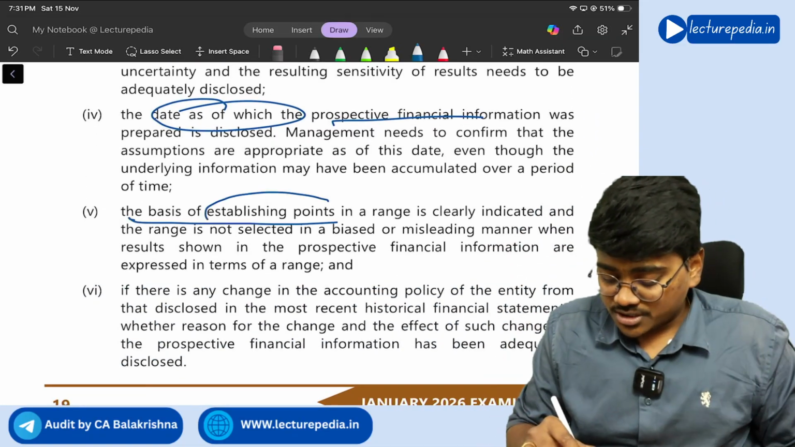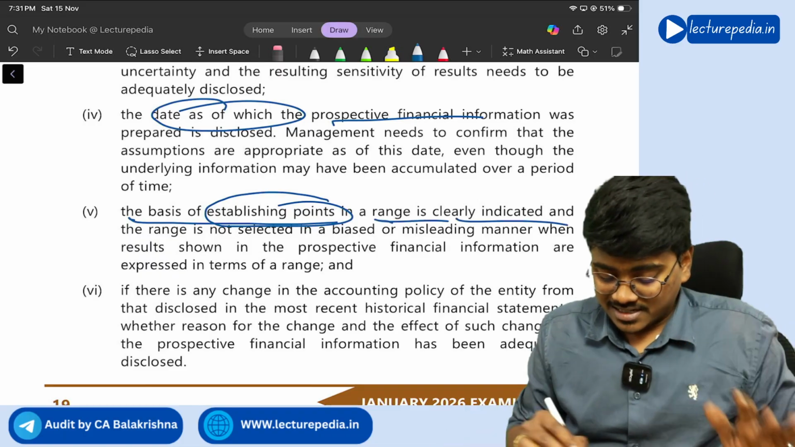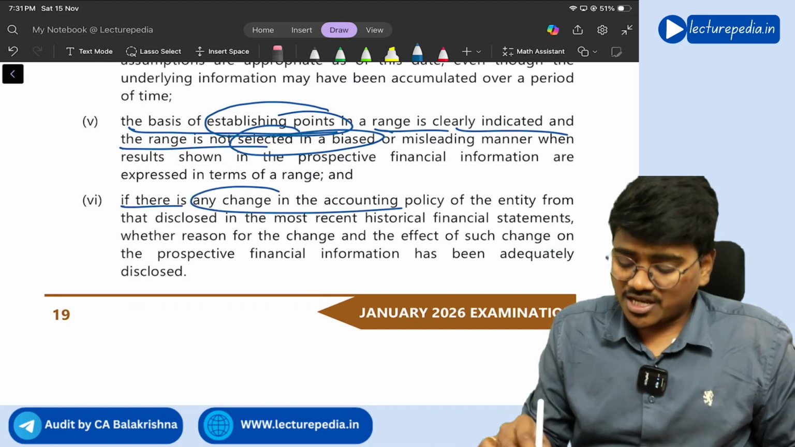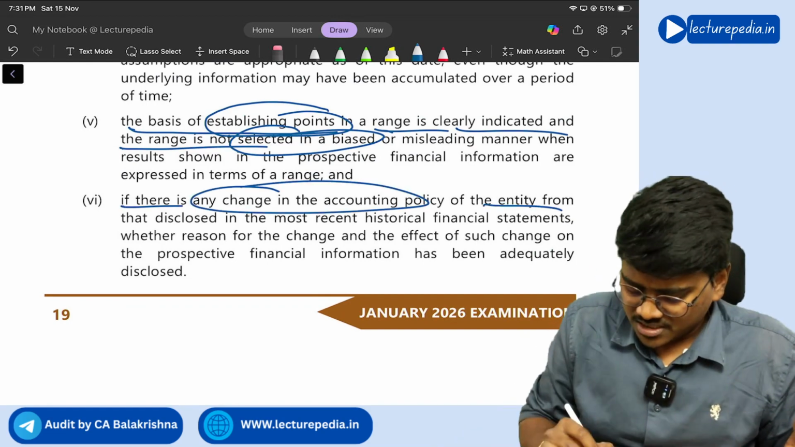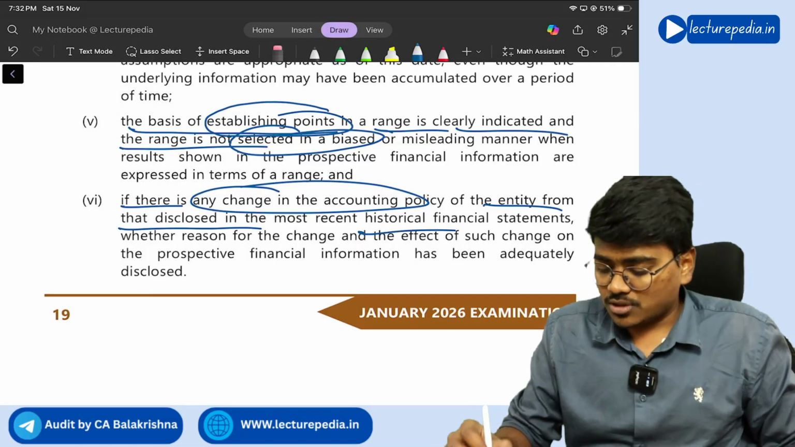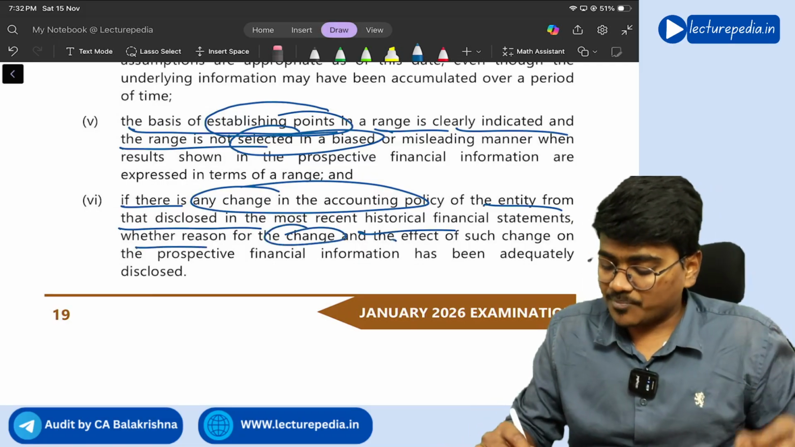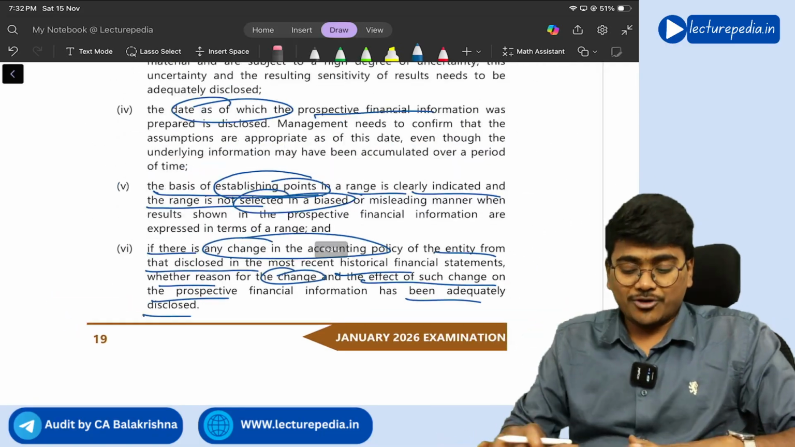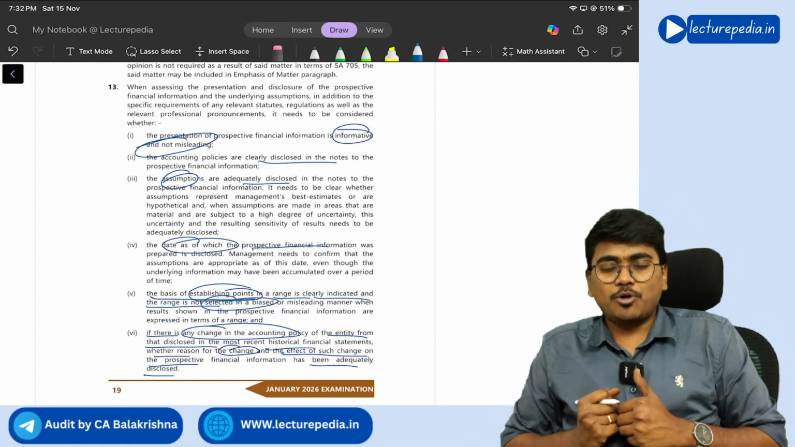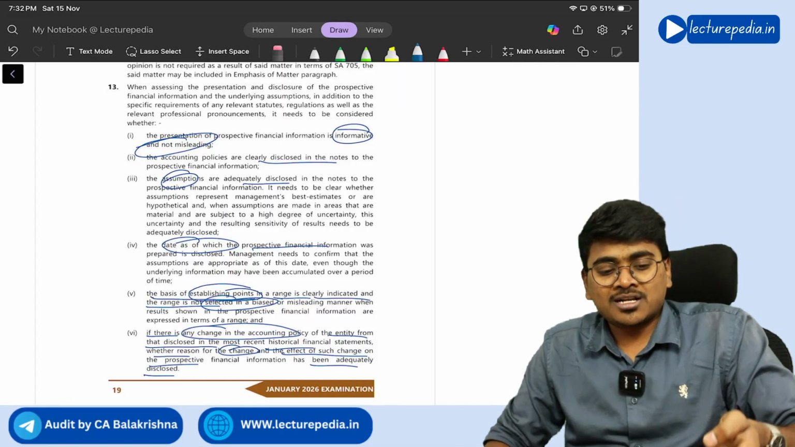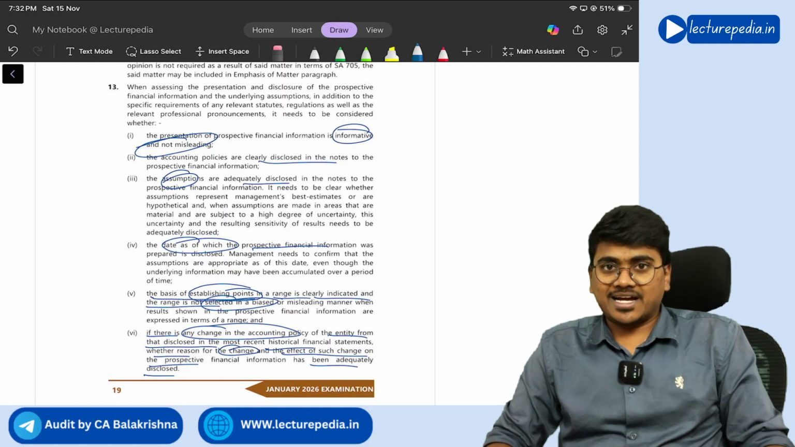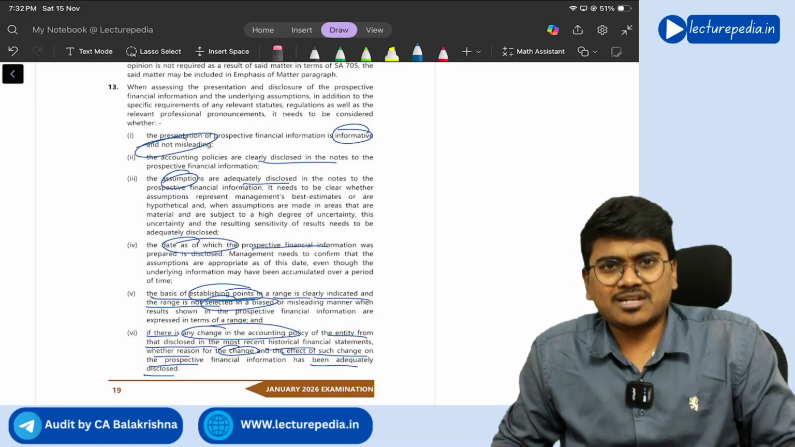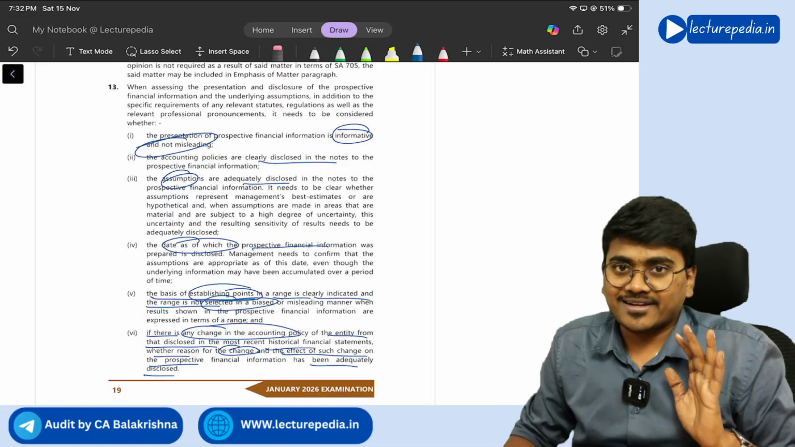Basis of establishing points in range is clearly indicated and the range is not selected in a biased or misleading manner. And if there is any change in the accounting policy of the entity from that disclosed in the most recent historical financial statements, whether the reason for such change and the effect of such change on the prospective financial information has been adequately disclosed. So if you observe, of these 6 points, almost 4 points are already mentioned in the question itself, correct or not? There I have kept arrow marks. So already 4 points are mentioned in the question itself. The remaining 2 points you need to write. Getting it? Yes.